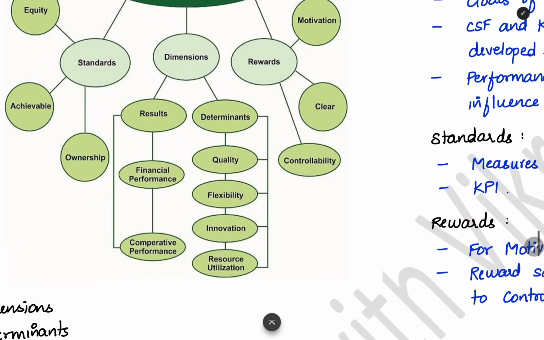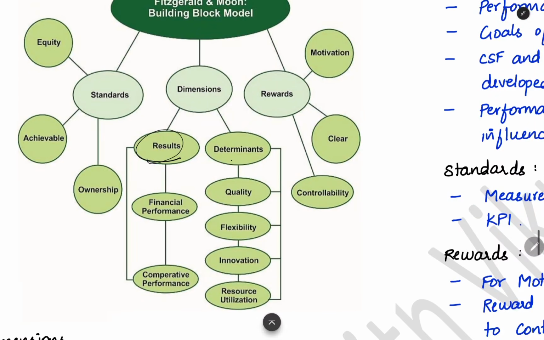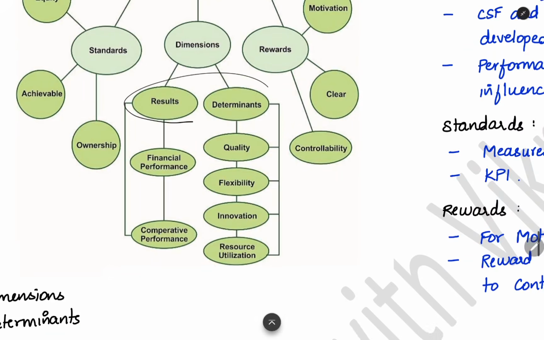So the areas where you have to work in your business are called the determinants. These are the factors which will determine your result. Result means financial performance and comparative performance. The areas in which you are working in the business will determine the result. So result and determinant, these two are interrelated. They are called the performance dimension in this building block model. Performance dimension means the place where you have to work and the result which you will achieve in your business. So result and determinant are subcategories of dimension.